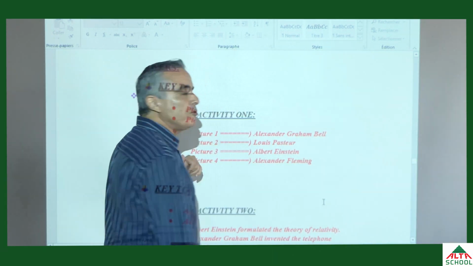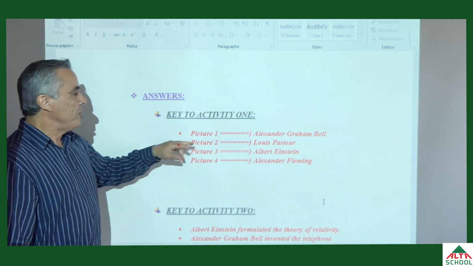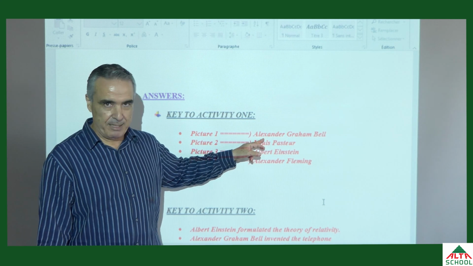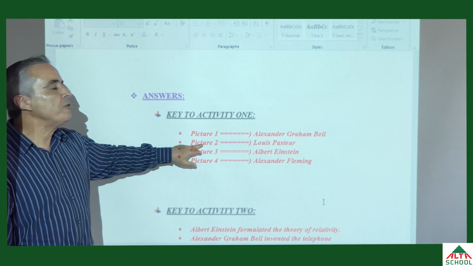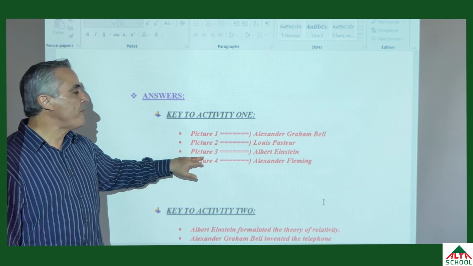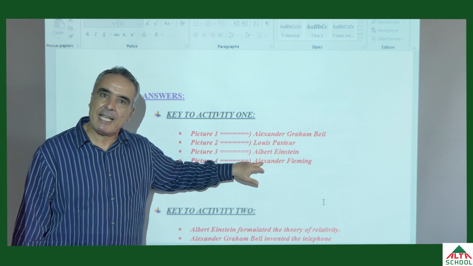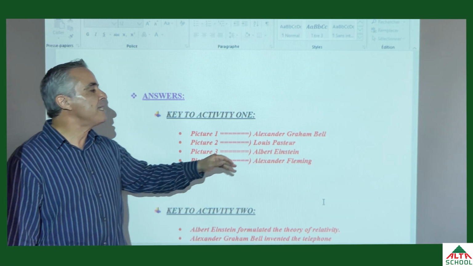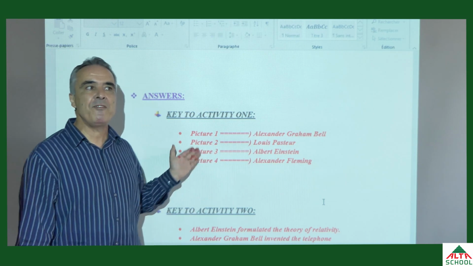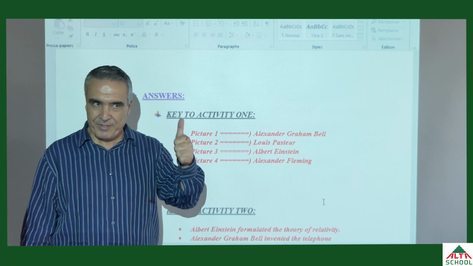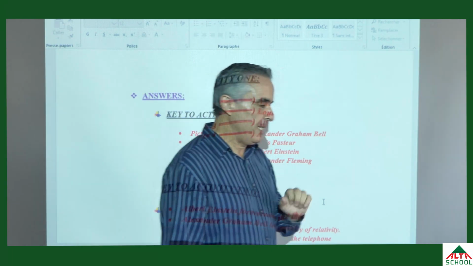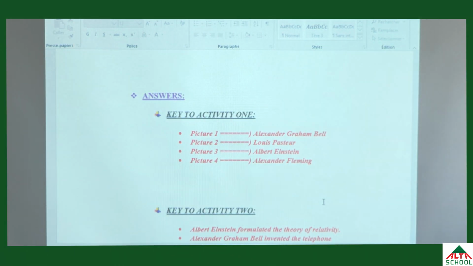Look at page 113. Picture number 1 represents Alexander Graham Bell. Picture number 2 represents Louis Pasteur. Picture number 3 is Albert Einstein. And picture number 4 is Alexander Fleming. So here we have the inventors and here we have the pictures. This is about activity number 1 on page 113. Let's move now to activity number 2.